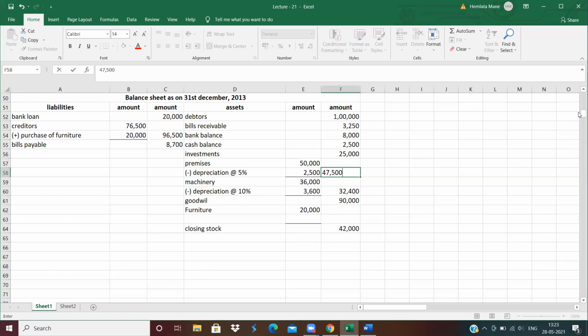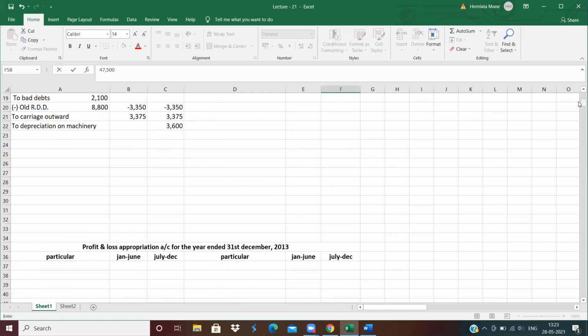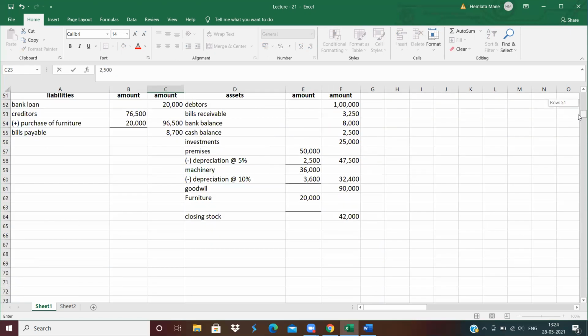Second effect, P&L account debit side to depreciation on premises, 2,500.